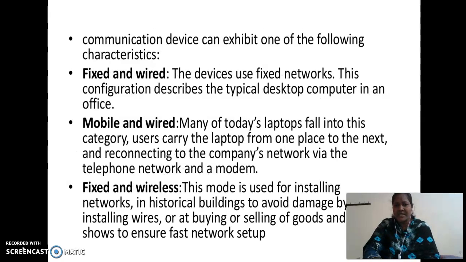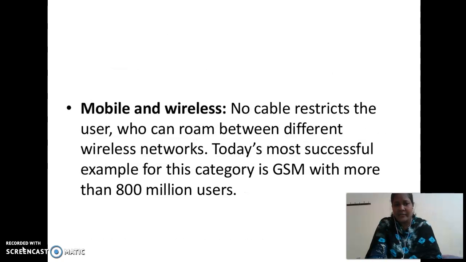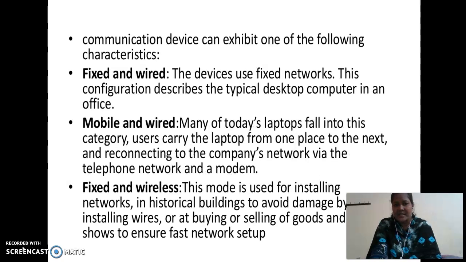Next, communication devices can exhibit one of the following characteristics. There are mainly four types: fixed and wired, mobile and wired, fixed and wireless, and mobile and wireless. The first one is fixed and wired. Devices use fixed networks. This configuration describes typical desktop computers in an office.